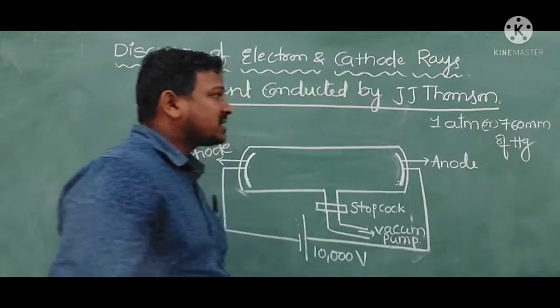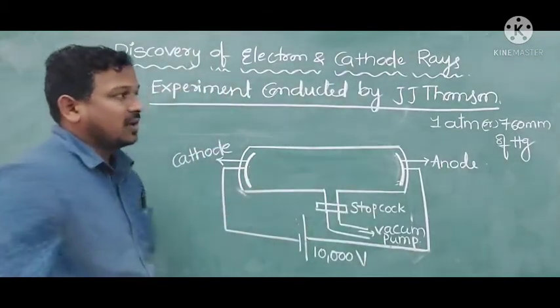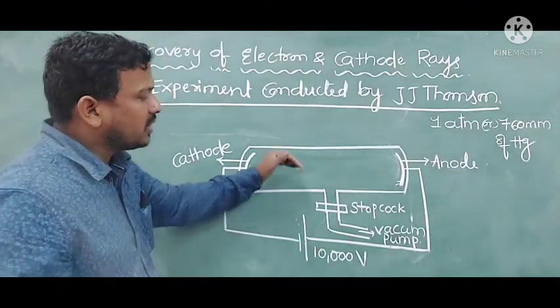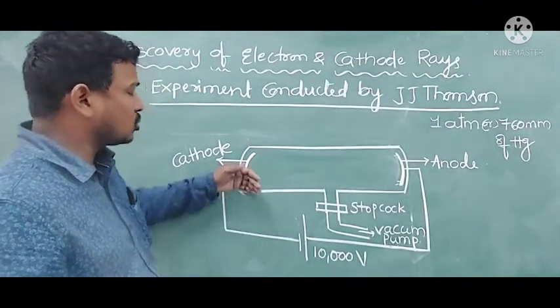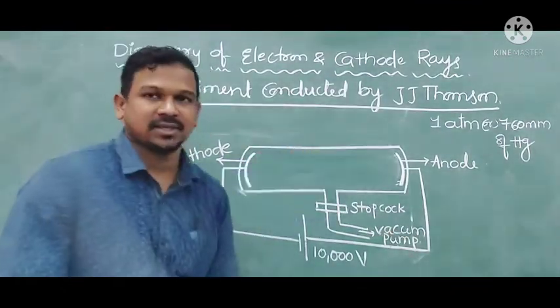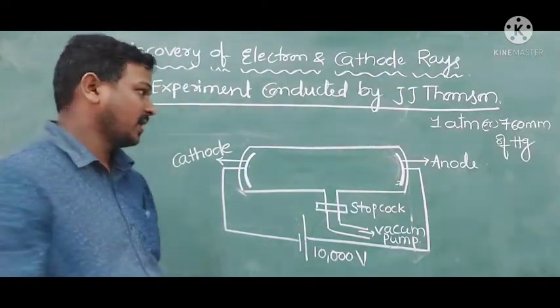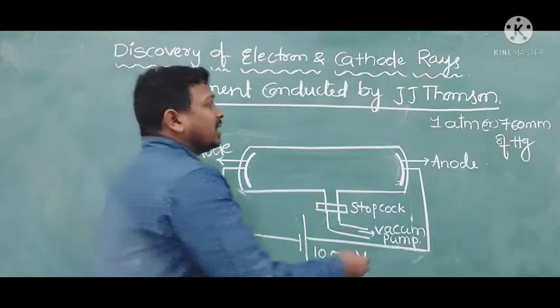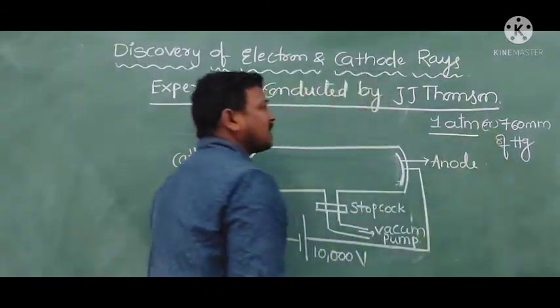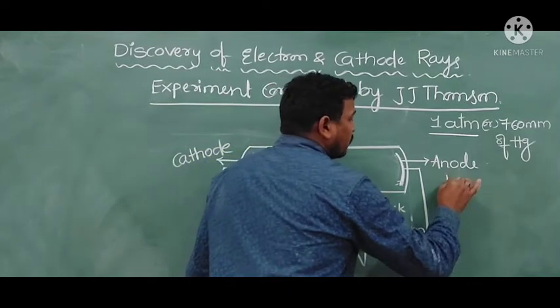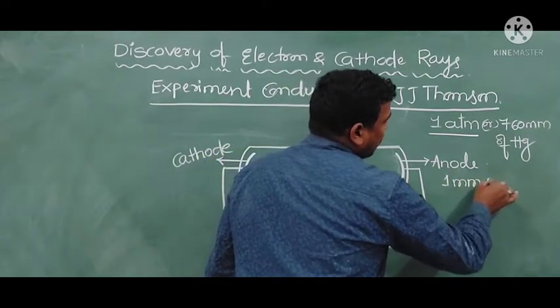In this case, as we know gases are poor conductors of electricity, the energy is not showing any effect on the gases. There is no flow of any rays. Later he decreased this pressure to 1 millimeter of mercury.